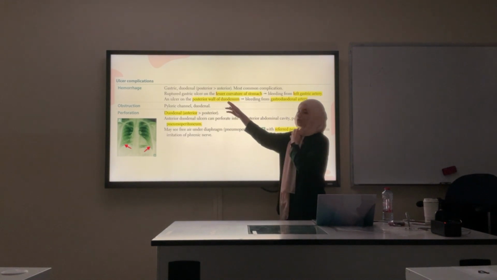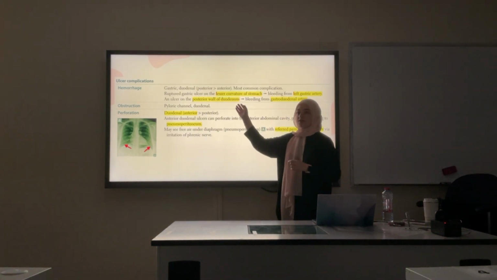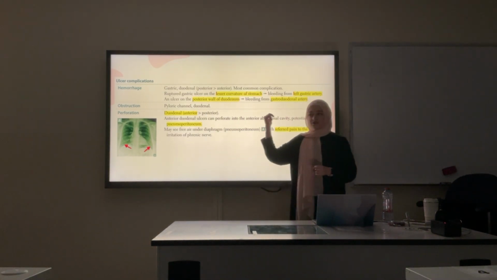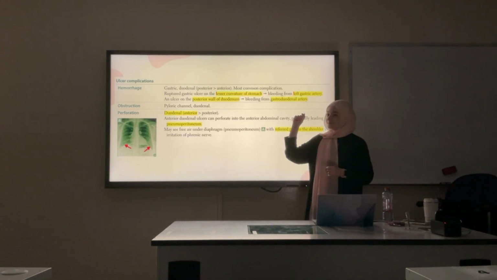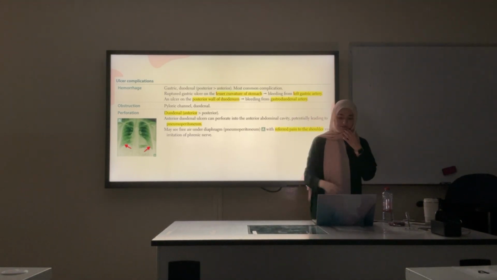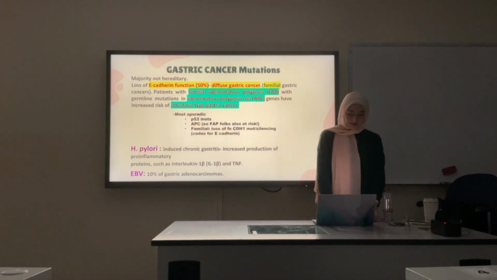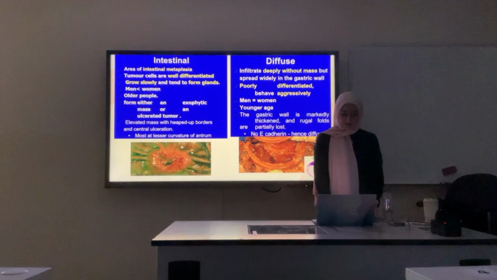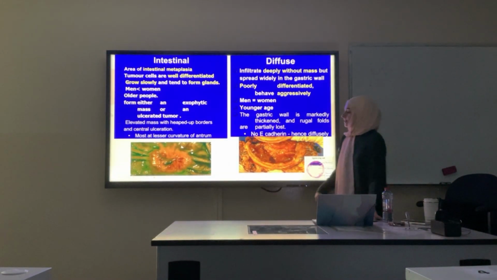Gastric ulcers, they're usually on the lesser curvature of the stomach. So this causes bleeding from which artery? Left gastric artery. Okay, next we have the gastric cancers. I'll explain it on this and then we'll go back.